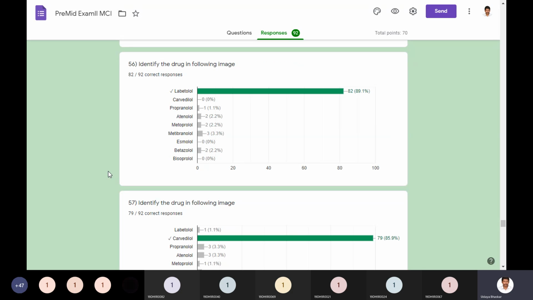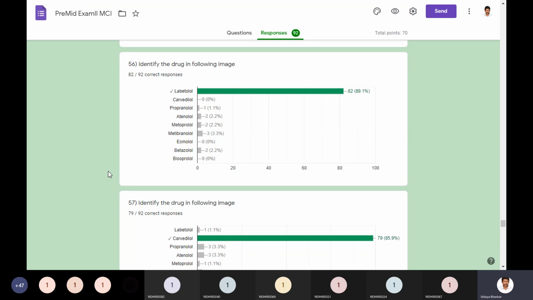Images of the drugs are given to identify. First, labetalol is given. If you observe, all the options under the category are given. The following question will have carvedilol, then the next will have the propranolol image, then atenolol, metoprolol. It is very easy, but the one who didn't refer to the notes doesn't know this logic.